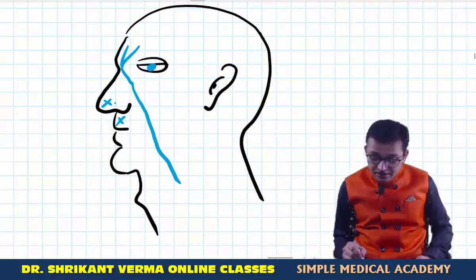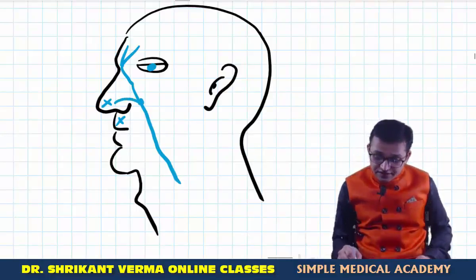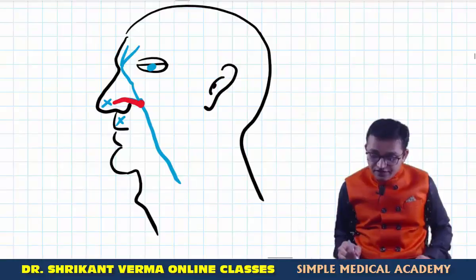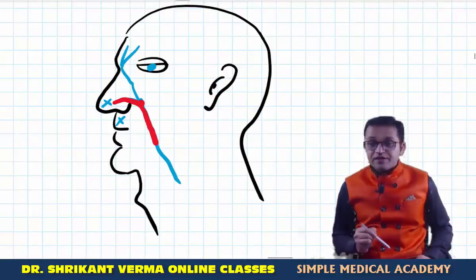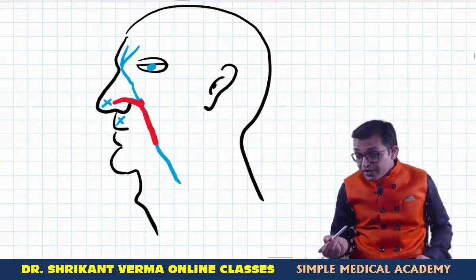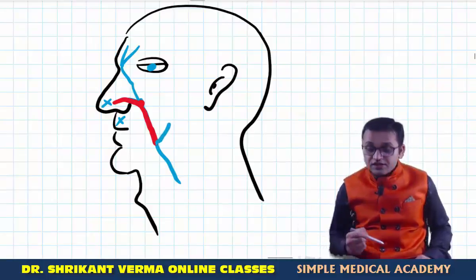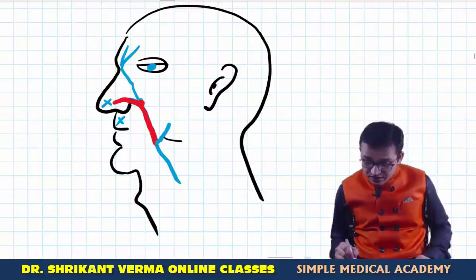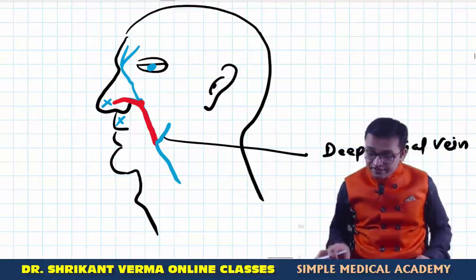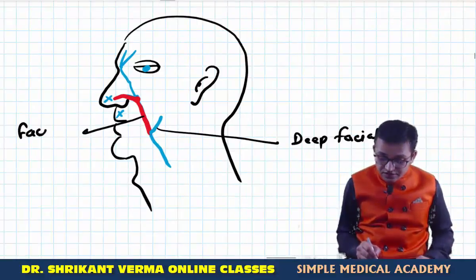the maxillofacial death pyramid. The infection will reach into the facial vein. Yes, the infection is reaching into the facial vein. Now the infection is running in the facial vein. Now this facial vein is communicating with another vein. This vein continues as the deep facial vein on the inner side. So what is the name of this vein? This is the deep facial vein. And what is the name of this vein? This is the facial vein.